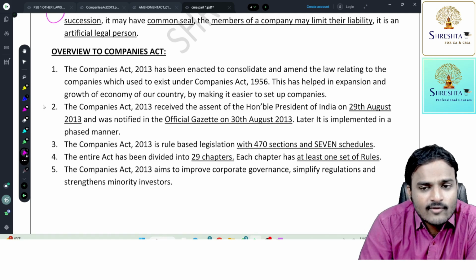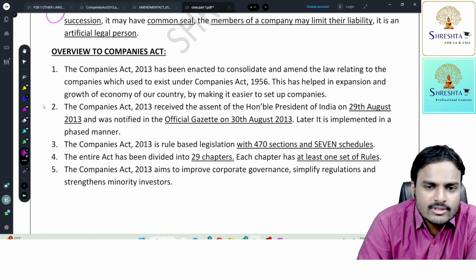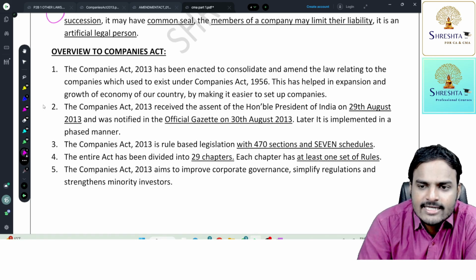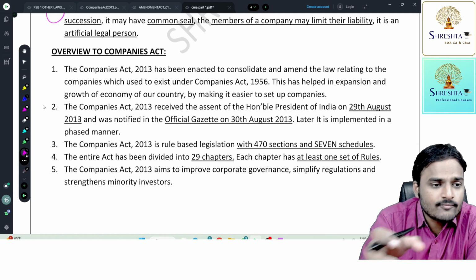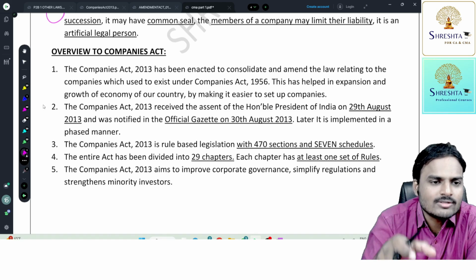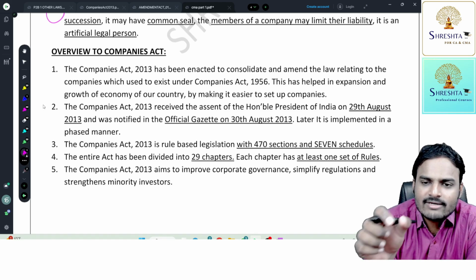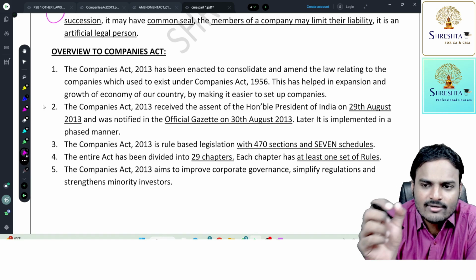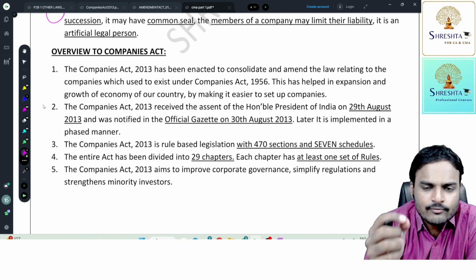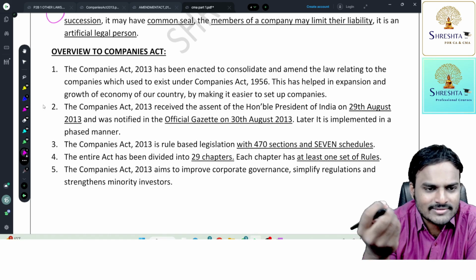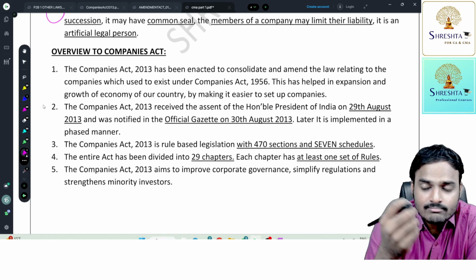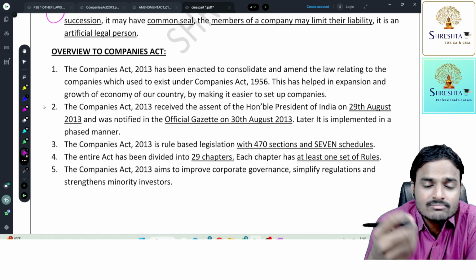The other kind of law is revenue laws. Here, the main objective of the government is to earn revenue, like the Income Tax Act and the GST Act. They also form part of law only. Don't think that they are separate subjects. They are also laws only. Whatever you hear, if you find an act at the end of a name, it is nothing but law only. So the Income Tax Act is also one law, but the government's objective is to earn more income.